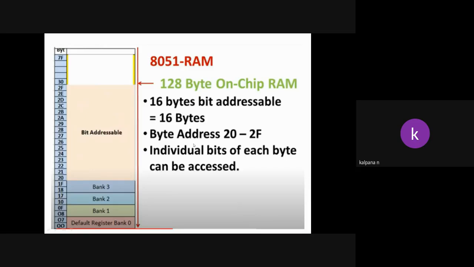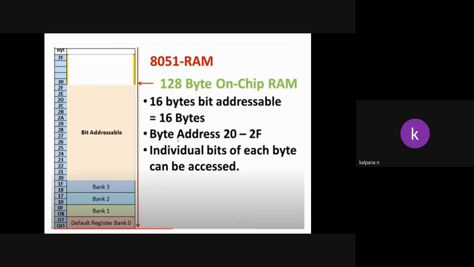Now another 16 bytes, that is 20 to 2F. F means 16, right? So 16 bytes of memory is allocated for bit addressable memory.